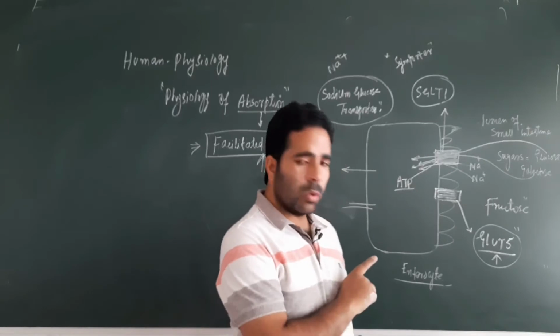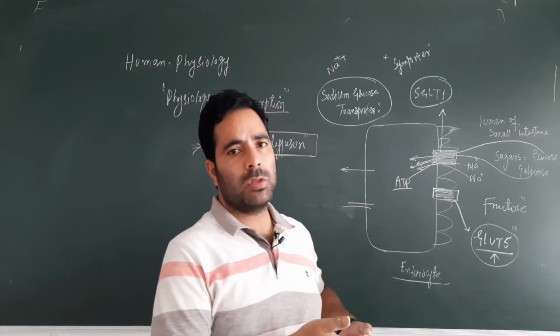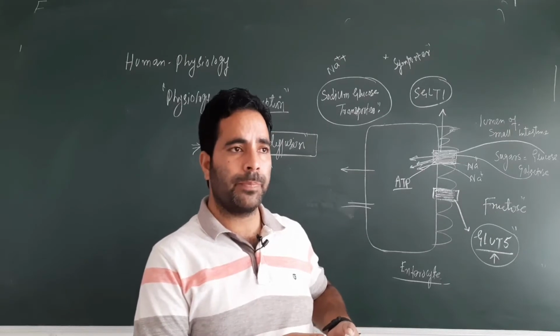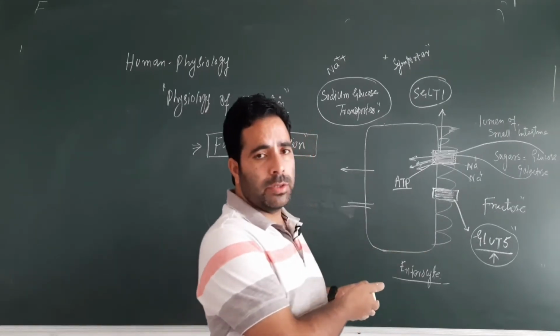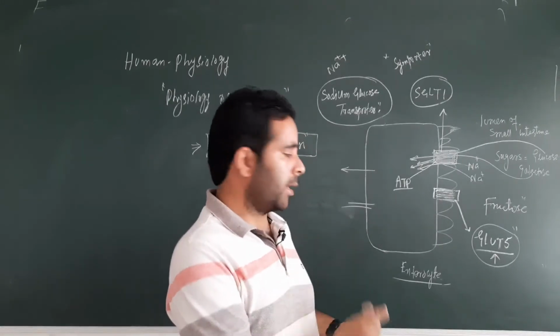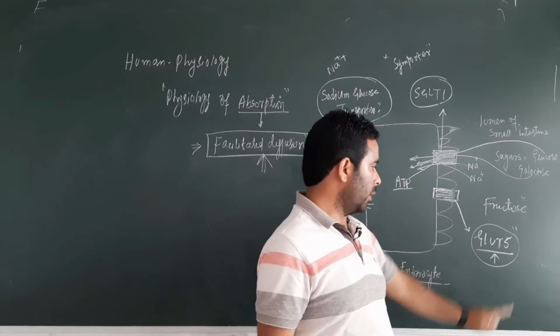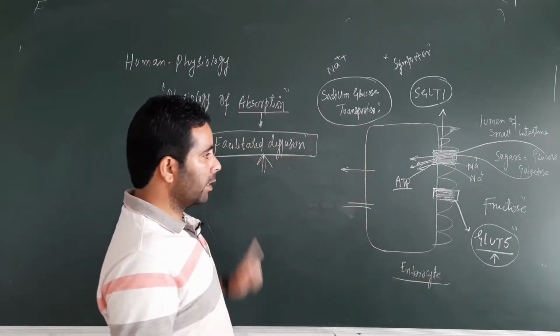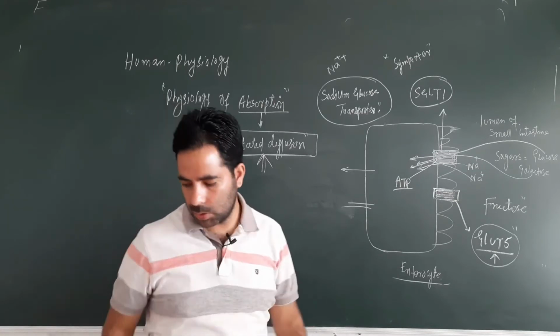But so far as fructose is concerned, the transport of fructose is something different. It does not depend on the sodium ion concentration. It's carried passively from higher concentration to lower concentration, but its absorption is enhanced by a protein that's known as GLUT5. So this is not secondary active transport, this is an example of facilitated diffusion. Hope you have understood, right?